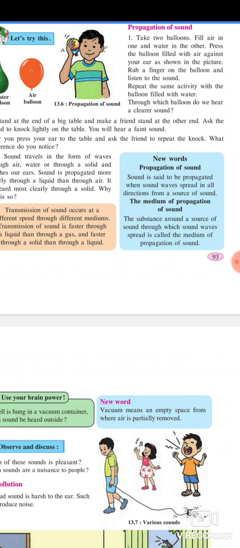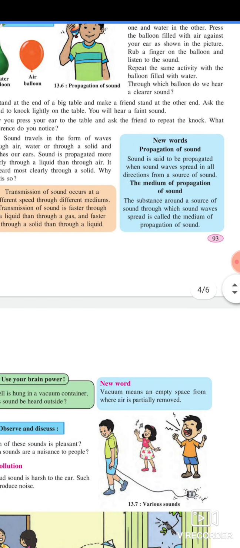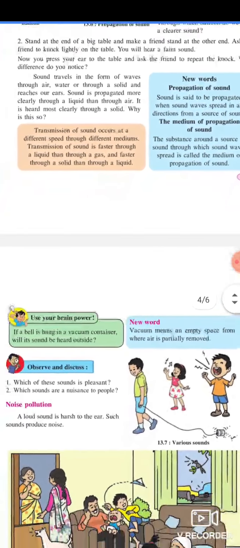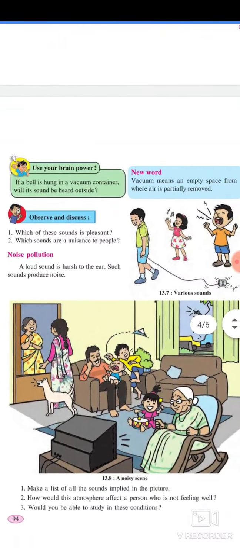Sound is said to be propagated when sound waves spread in all directions from a source of sound. The medium of propagation of sound. The substance around a source of sound through which sound waves spread is called the medium of propagation of sound. Use your brain power.